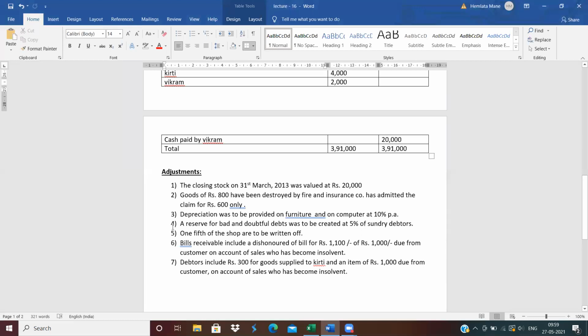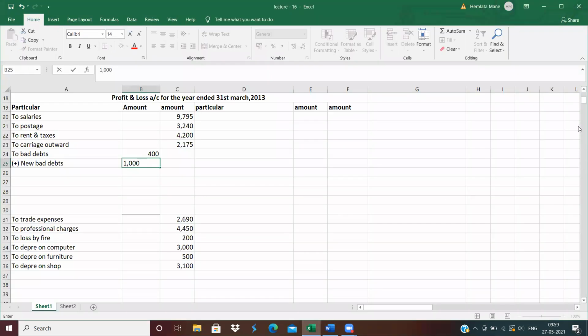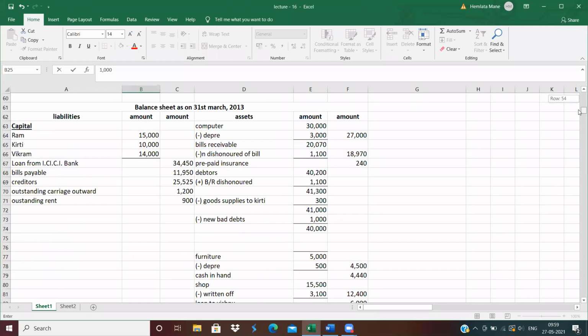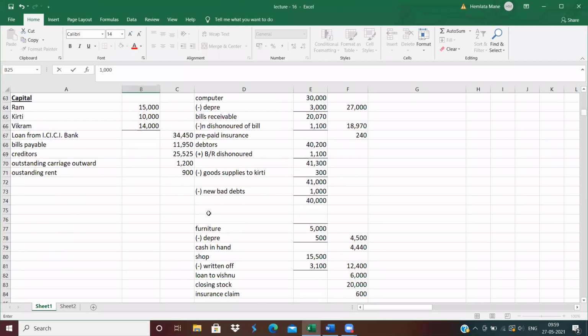Now we will do the fourth adjustment: reserve for doubtful debts, created at 5% on debtors. If any adjustment other than bad debts and RDD is given on debtors, suppose dishonor of bill, goods supplied to Kirti, do that adjustment first, and later do the adjustment of new bad debts and RDD. Clear? Don't do the RDD adjustment before.